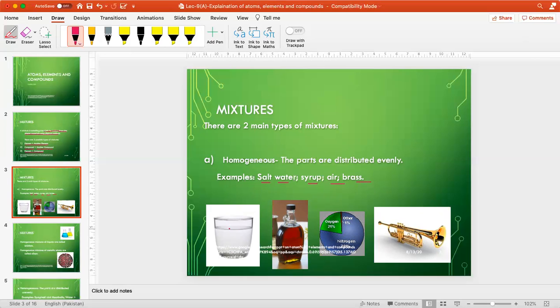If you see the salt water, you cannot identify the salt and the water because they are distributed evenly. If you come to the syrup, syrup is made up of different things. It's not a single thing. But you cannot differentiate or identify the different compositions. It is uniformly distributed, so you will say that this is also a homogeneous mixture.